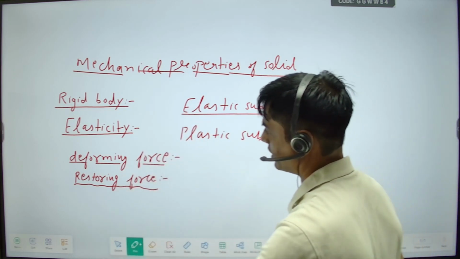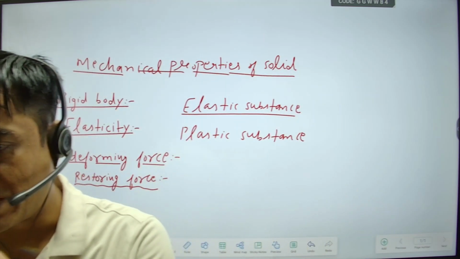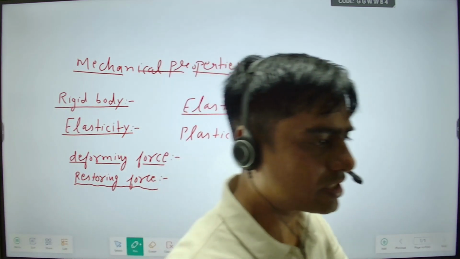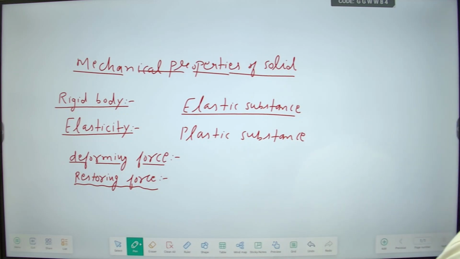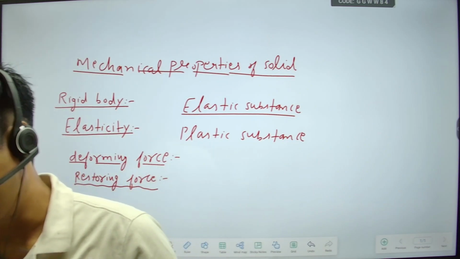Elastic substances are the substances which regain their original shape after removal of deforming force. Plastic substances are those which are not able to regain their original shape. Clear? Is this thing clear or not? Kuldeep, confirm? Okay.